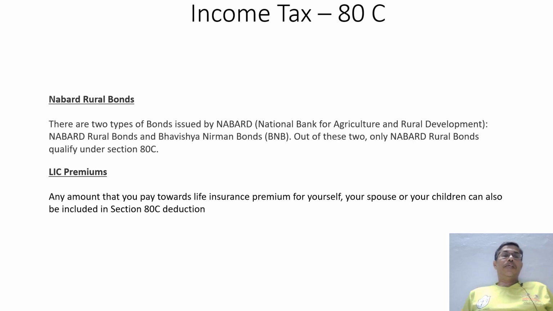Second one, LIC premium. LIC premium we can claim under section 80C for the assessee, and paid for spouse and also paid for children of the assessee.